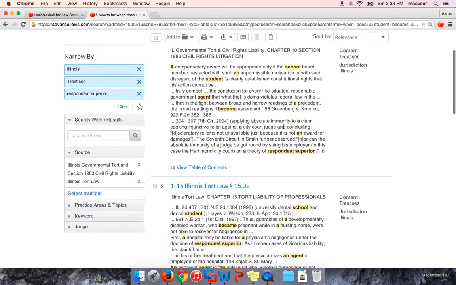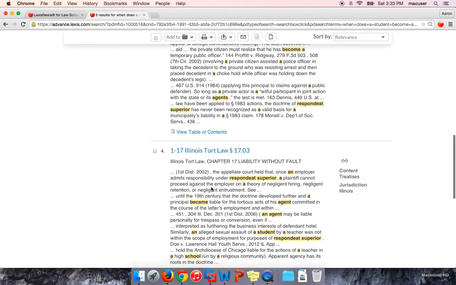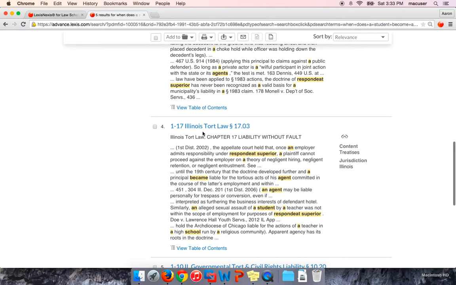So again, kind of looking through the results will be really helpful in terms of finding the sources that look best for you. So for our example, or for our research today, let's go ahead and click on number 4 on the list here. It's an Illinois Torts Law Treatise, section 1703.